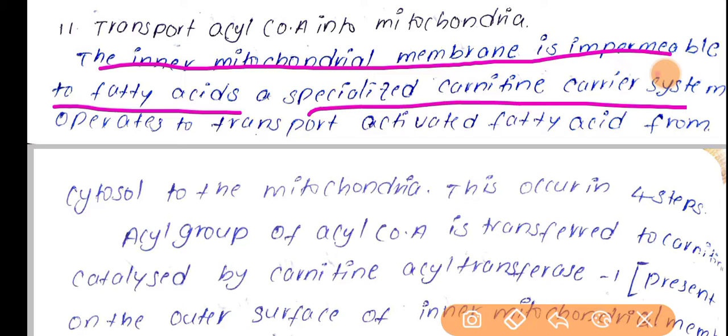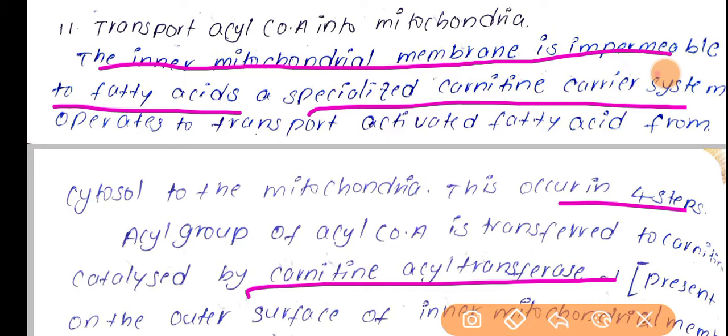So here the acyl-CoA is transported with the help of the carnitine carrier system. This transportation occurs in 4 steps, and the acyl group of acyl-CoA is transferred to carnitine, and this is catalyzed by carnitine acyltransferase 1.